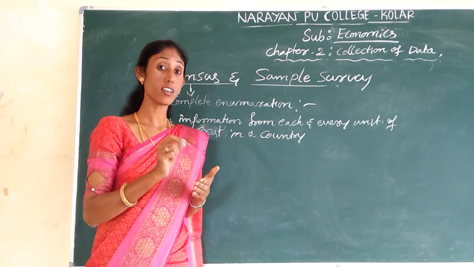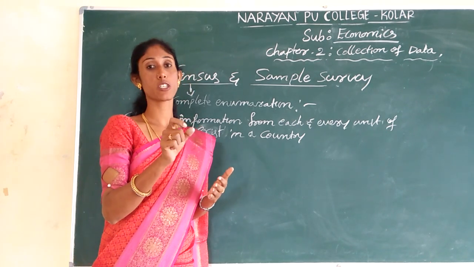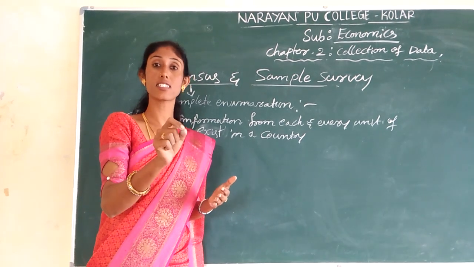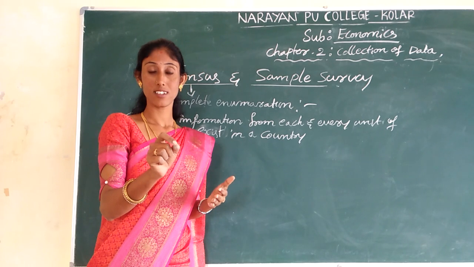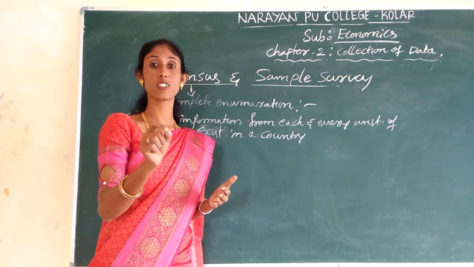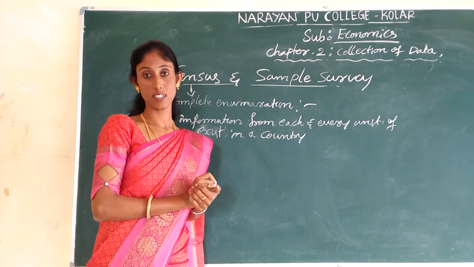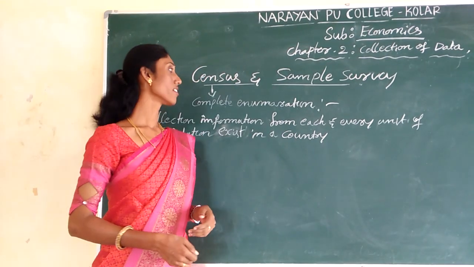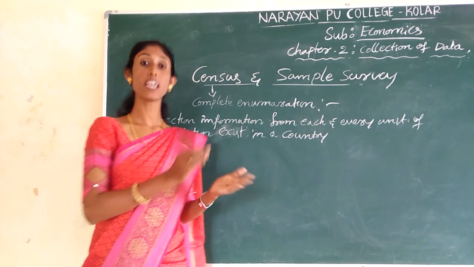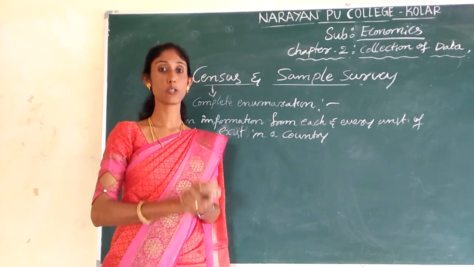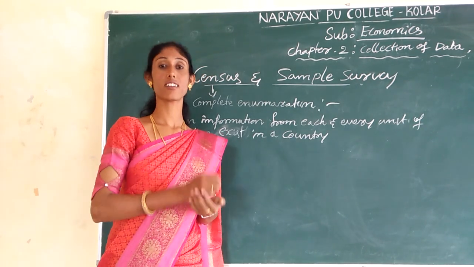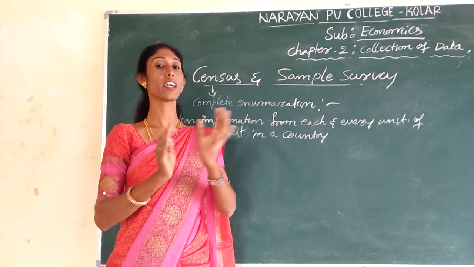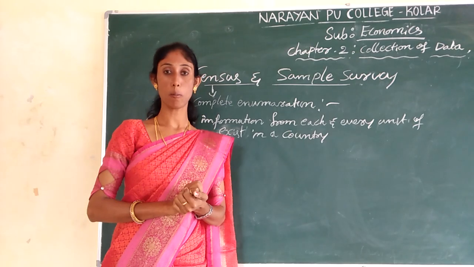It collects the information from each and every person in the universe of a country, and that is called census. And there are some agencies or institutions that work to collect the complete information relating to each and every unit of a population.